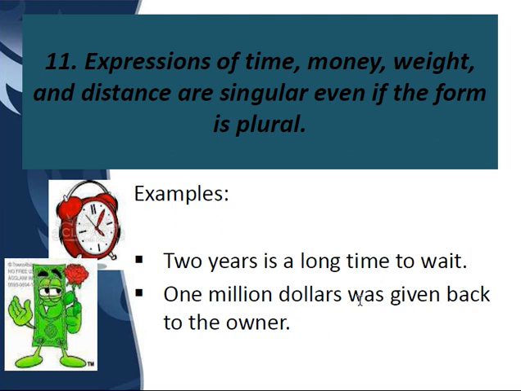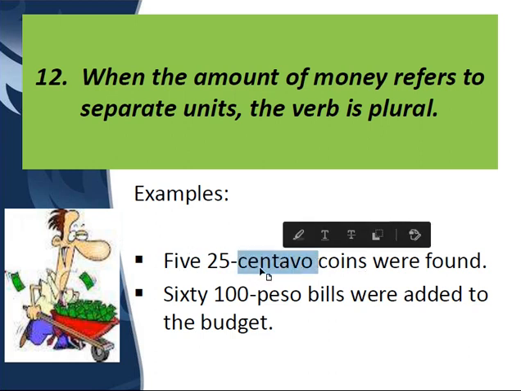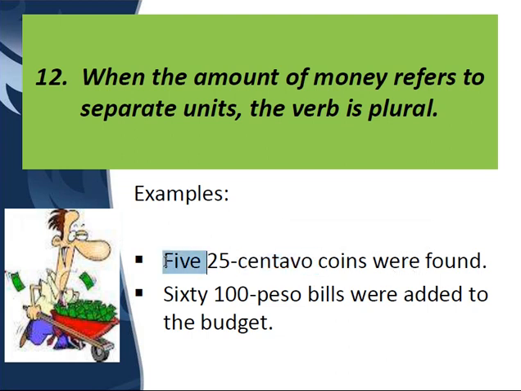Okay, here the verb is was given back. When an amount of money refers to separate units, like 525 rupee notes, if I say this is again a currency, 525 rupee notes were found. Here 5 is a countable figure and that's plural. Clear?